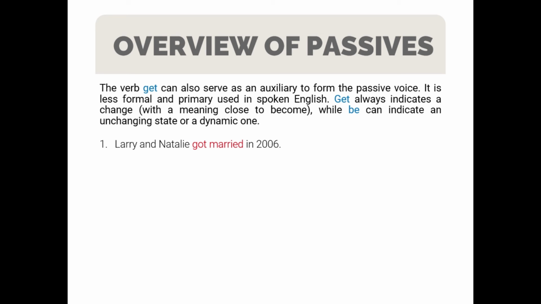For example, number 1. Larry and Natalie got married in 2006. This means that their wedding occurred in 2006. Number 2. Larry and Natalie were married in 2006 when they went to Greece. This means that the wedding may have occurred before 2006.